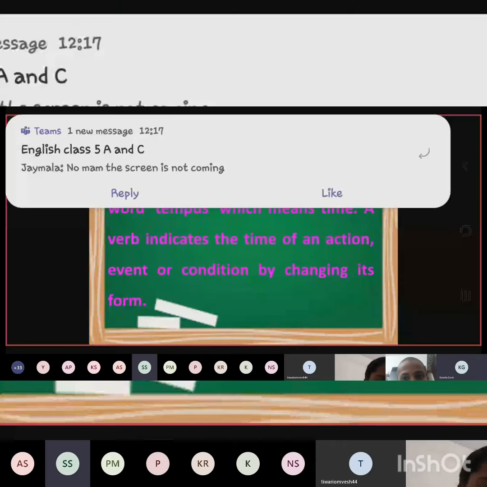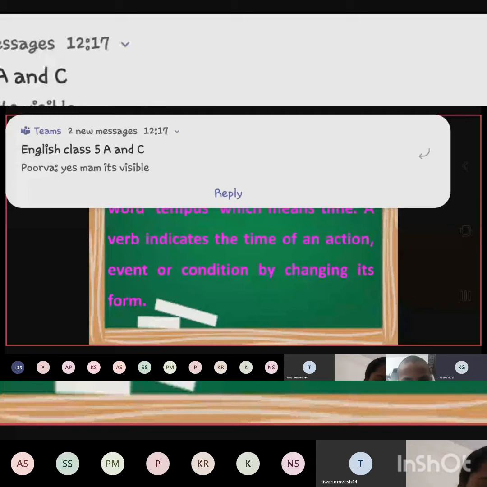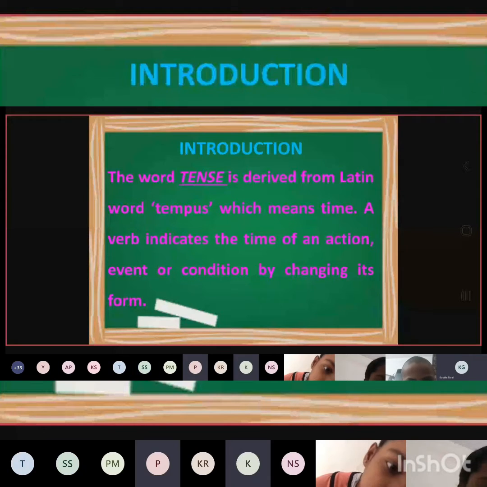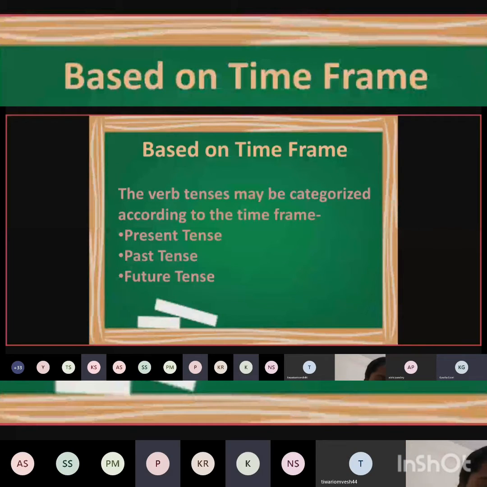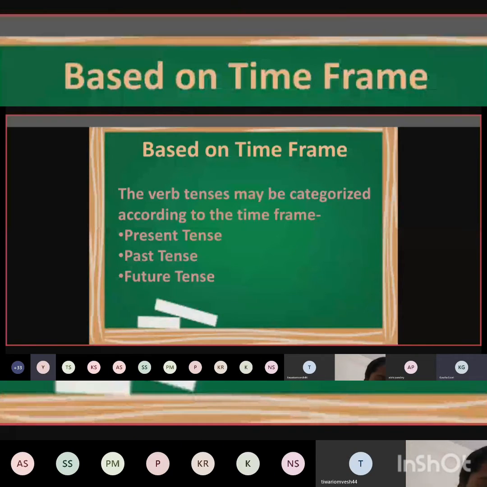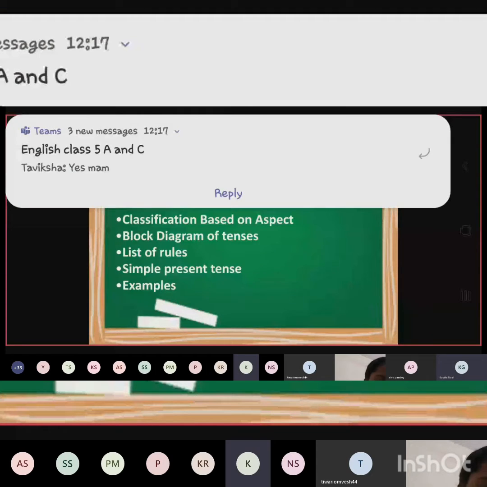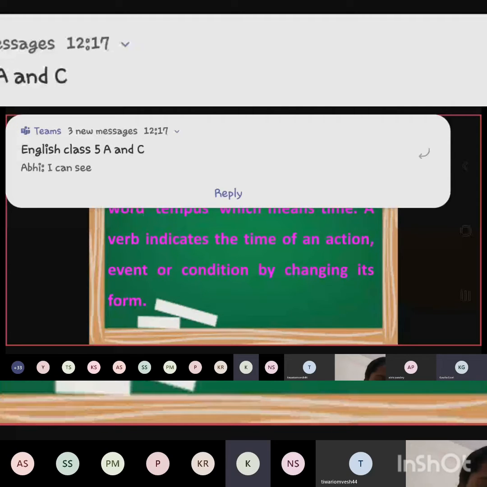Is there anyone who is able to see my screen? I can see your screen, ma'am. Okay, mute yourself. Stop typing messages and mute yourself.